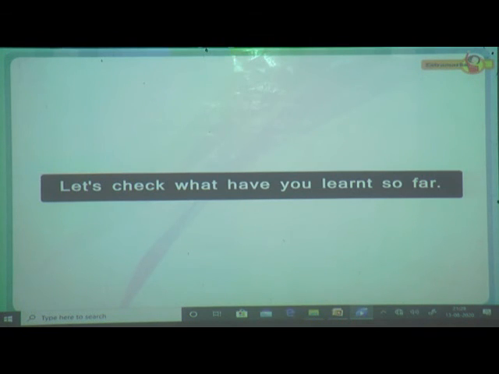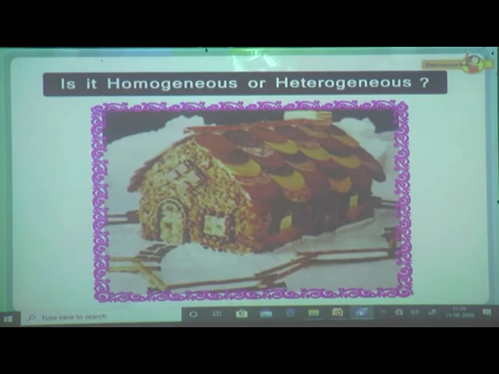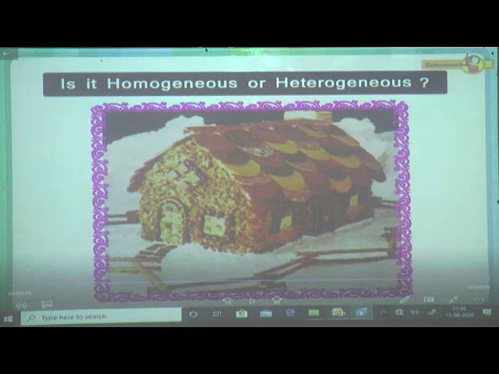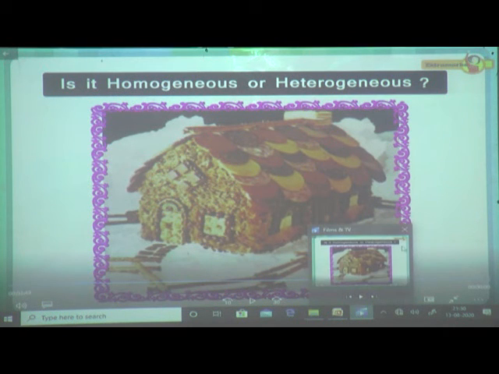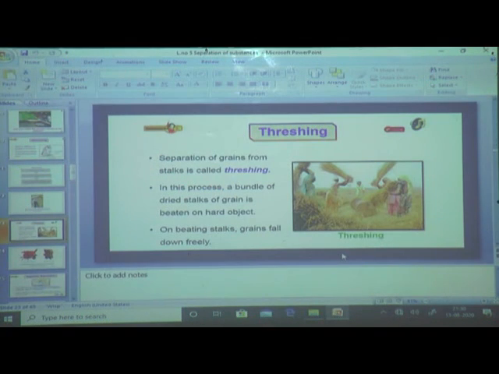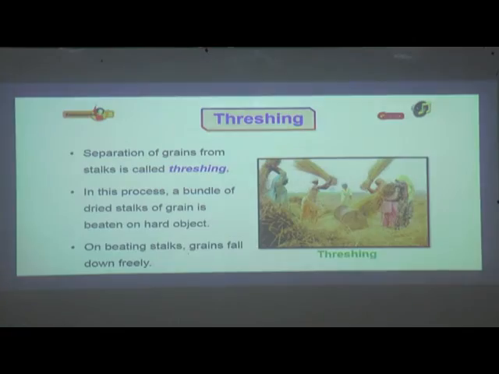Let's check what you have learned so far. Now it's your turn to answer whether this mixture is homogeneous or heterogeneous. Okay, so this is about the mixture. A mixture is a substance which has two or more components.